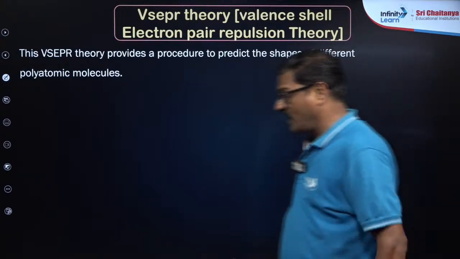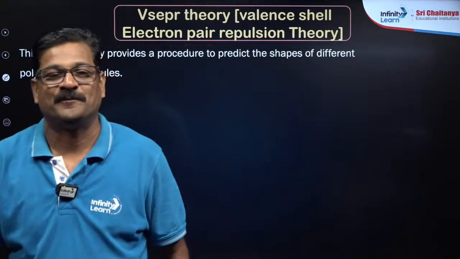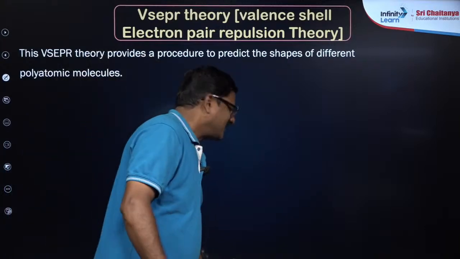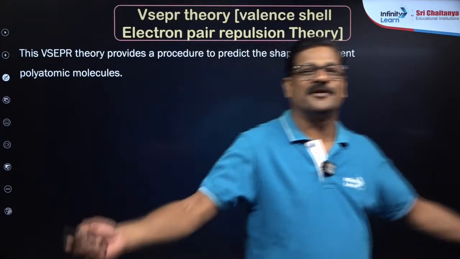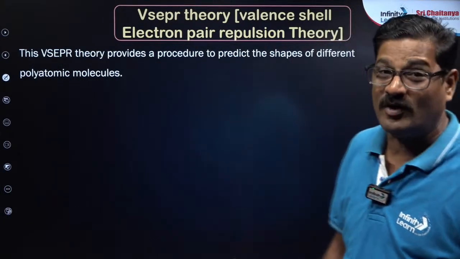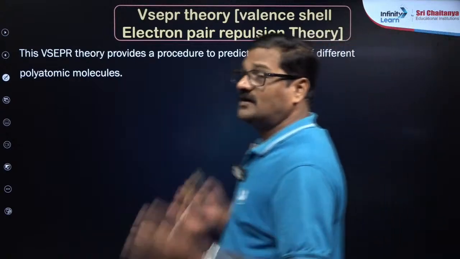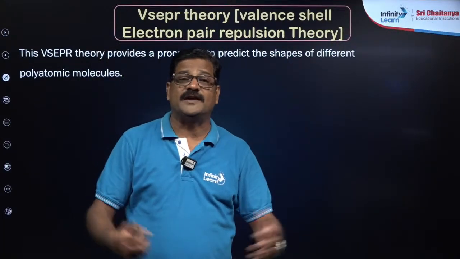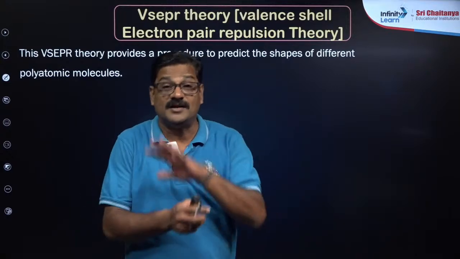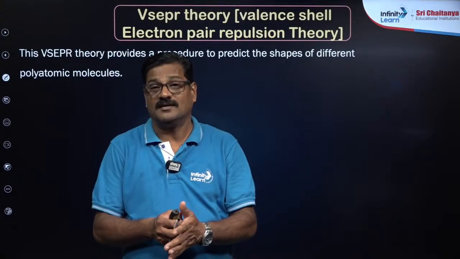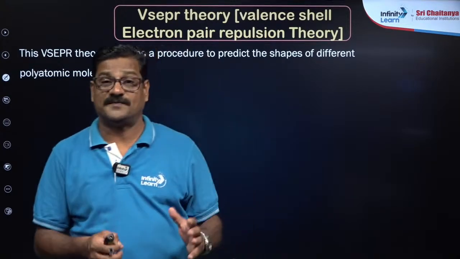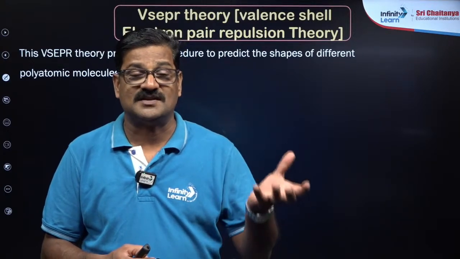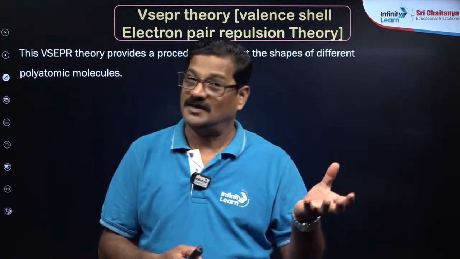Now, VSEPR theory. It's one of the best theories that I like from chemical bonding, dear students, because the chemical reactivity and the property of a compound depend on its structure and its shape. I'll tell you the importance of the shape of the molecule. Ice is a solid H2O.